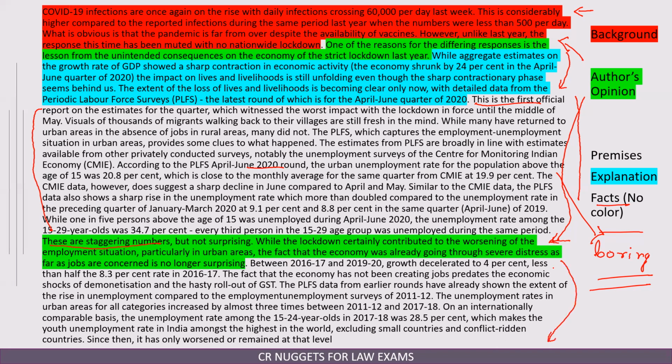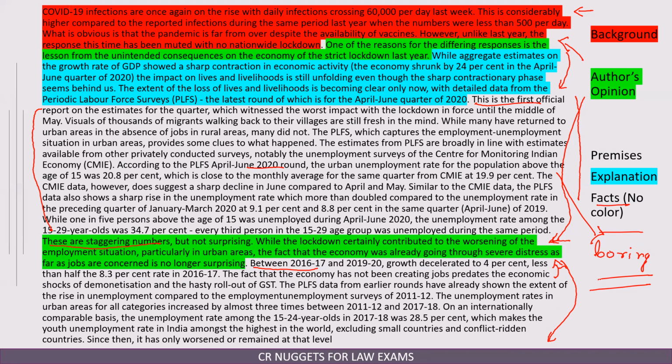And again, this factual information is to support his point that the economy was anyway not doing well. Look at this. Between 2016-17, this is the pre-COVID period, and 2019-20, growth decelerated to 4% from 8.3%, less than half. So growth has reduced from 8.3 to 4%. So he's saying that anyway we were not doing well, although yes, lockdown has contributed and exacerbated the situation. So these are all factual information to prove the point.